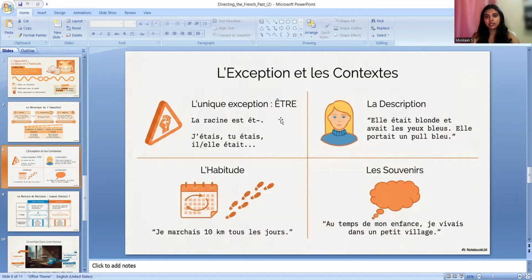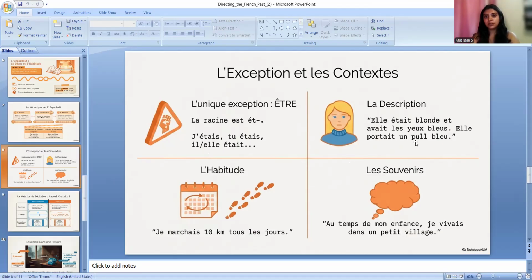But here, see, there are exceptions. Like we have exceptions in passé composé, participe passé also, like the irregular verbs, so there are exceptions in this one also. Here the unique exception is the verb être. The racine is ét. J'étais, here we don't follow that rule, like taking nous and then cutting ONS. Here see, j'étais. Tu étais, il était, and then it is the same.